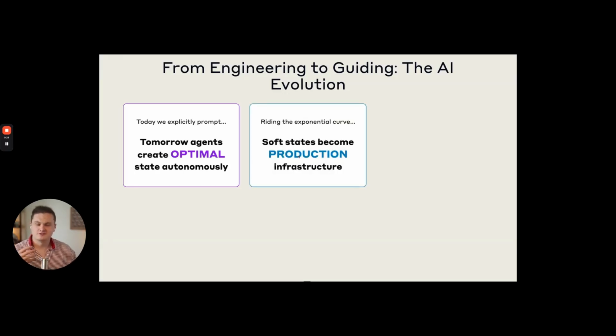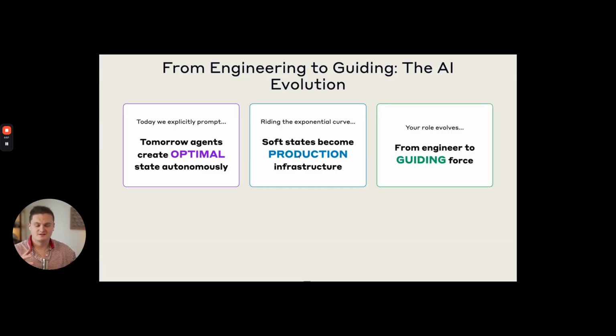Where then we can see here that these soft states will eventually become production infrastructure as these models get exponentially better. And by then, the models are improved, and we won't need to really worry about maintaining the access controls ourselves. The agent will be able to write them and set them up in a way that works best for it. It will be able to maintain the state in a way that it understands. And we don't have to maintain it or instruct it the way that we are currently doing now.